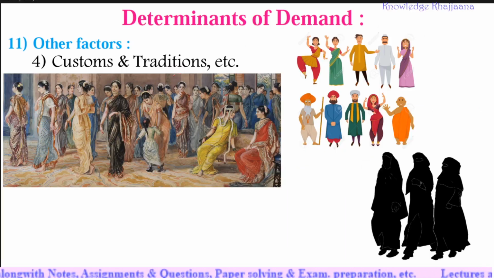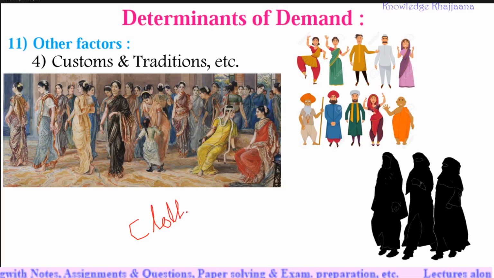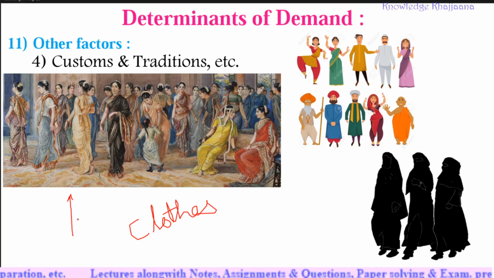And next is other factors. What are the other factors? Customs and traditions, etc. Here I have shown the example only of clothes. In the customs, I have shown the ladies wearing the traditional saree of Maharashtra. If there is a tradition of wearing this kind of saree only, then in that locality or at that specific time, there would be demand for that specific kind of saree only.